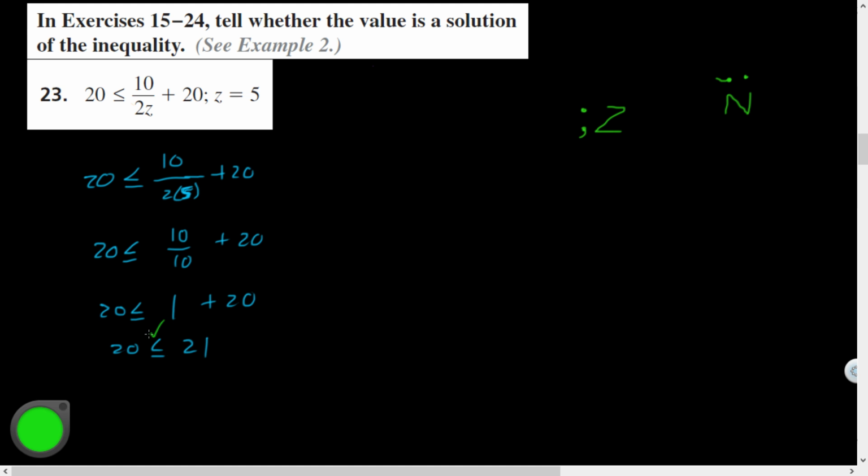Yeah, definitely. It is less than 21. So I could then answer the question saying that 5 is a solution. Now, is it the only solution? No. There's actually going to be lots of numbers, infinitely, in fact, values that will be solutions to this inequality. But I do know that 5 is one of them.